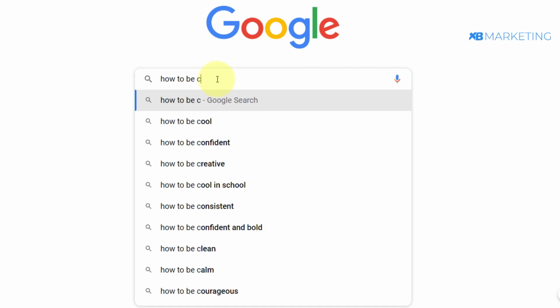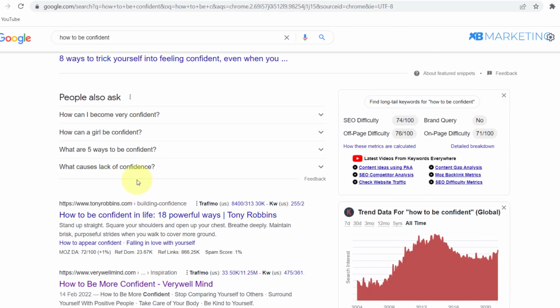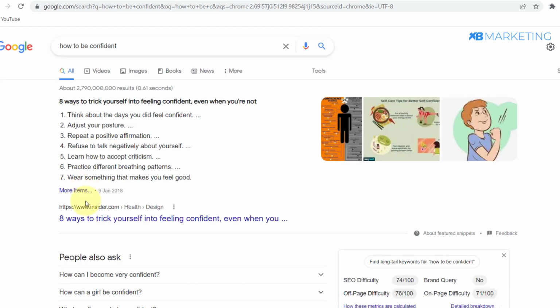So I'm going to be taking the first one as an example, which is C. I'm going to be taking "how to be confident" as an example. If I click on that, as you can see right here, there are a lot of search results on Google. If we take this one as an example, which says 8 ways to trick yourself into feeling confident even when you are not, you can see this is the first tip, this is the second, and this is the third up to the 8th.